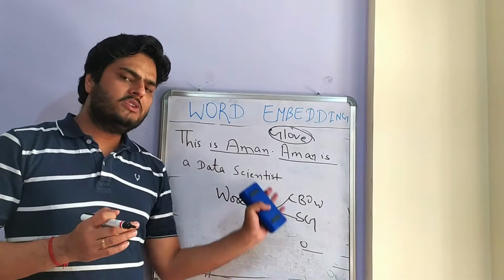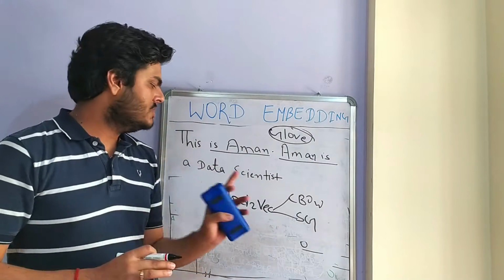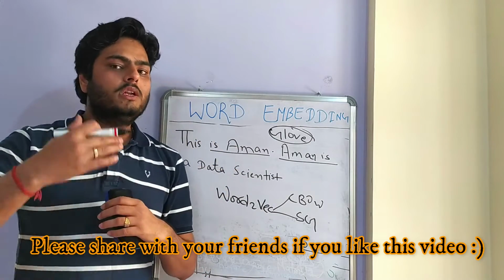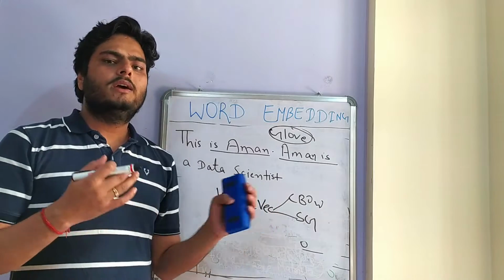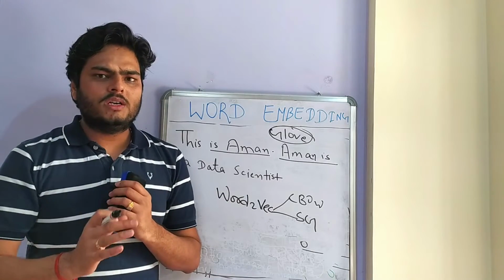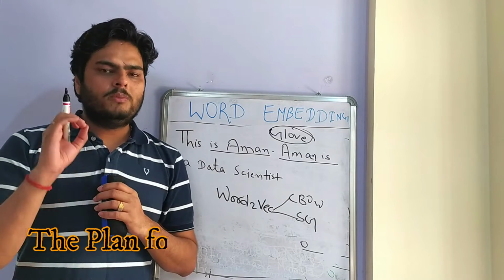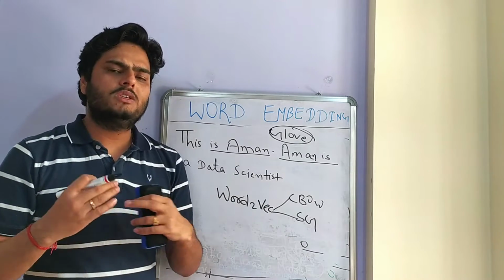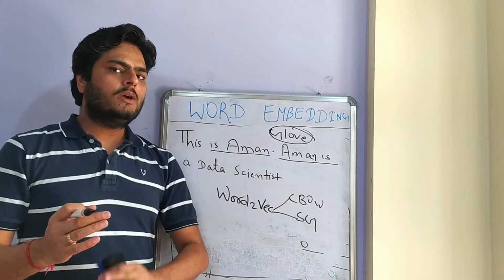From an implementation point of view, there are two ways in which you can use word2vec and GloVe. Either you use a pre-trained model, or you train your own model. To use a pre-trained model, you just have to import word2vec and use it. That is a high level thing, you can very easily do it. But I want you to understand the inner mathematics, so that tomorrow when you work on a very domain specific project, it will be easier for you to implement your own word2vec model, or how these things work internally you must know. So I will start my neural network introduction series, and then I will come back to my NLP series again.